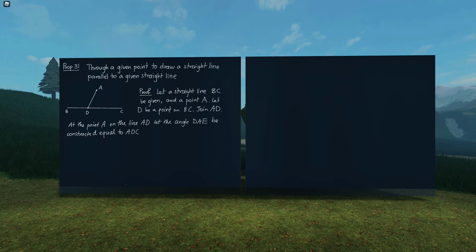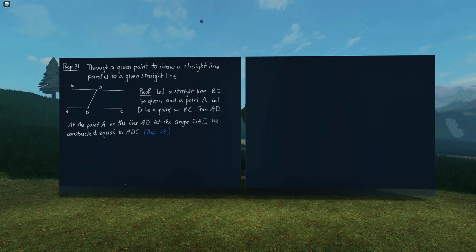And this was, I guess, well, not last time, but recently. So this is proposition 23. Proposition 23 says that if you give me a line and an angle and a point on the line, I can construct on that line at that point a given angle. Okay, and I'm going to assume, what's the new letter here? DAE. Right, so E is over here.